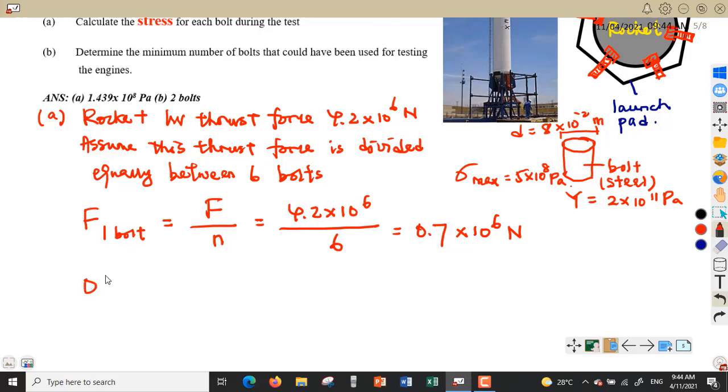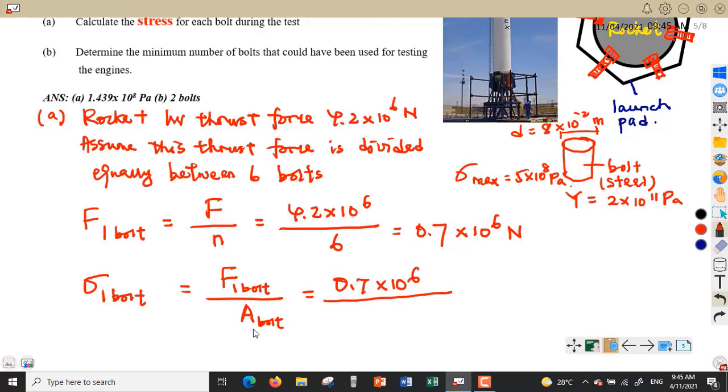Okay, so we get the force experienced by one bolt. And then only we can find the stress for one bolt. So the stress of one bolt will be the force experienced by the bolt divided by the cross-sectional area of the bolt lah. So, force 1 biji bolt tu adalah 0.7 to the power of 6.